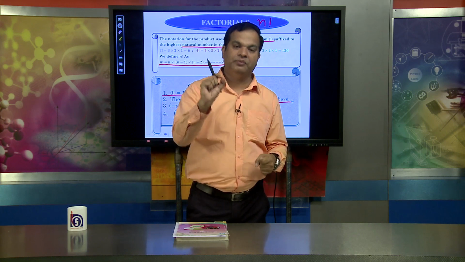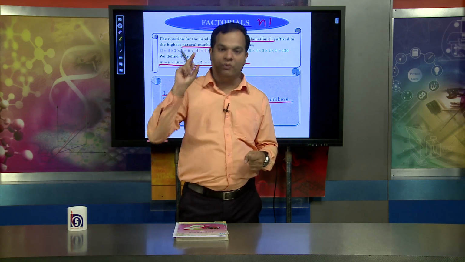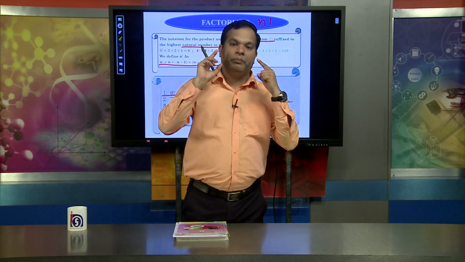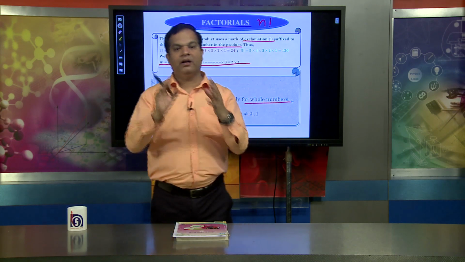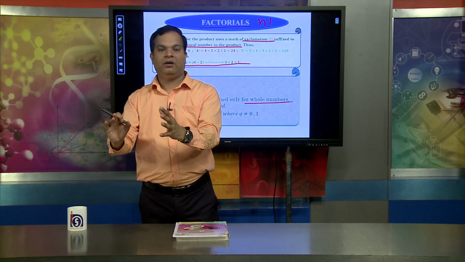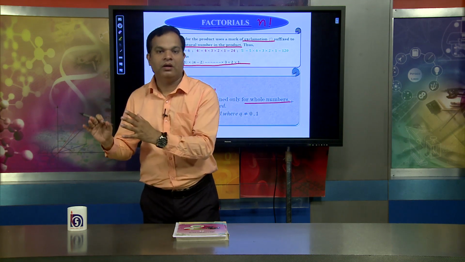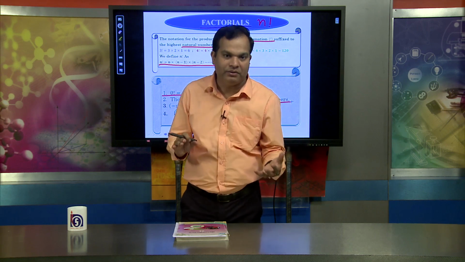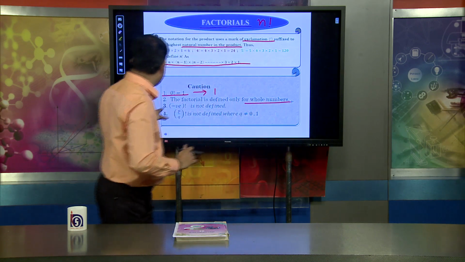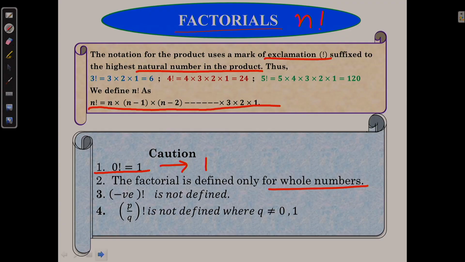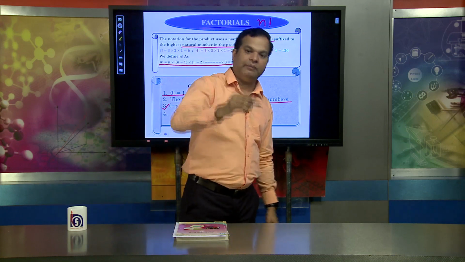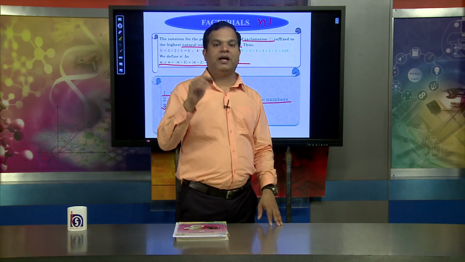That is a very important thing. The first principle is that the value of 0 factorial is 1. Second, the factorial value can be found or applied only for whole numbers, not for fractional or decimal values. Third, the negative part is not defined. We cannot define factorial on a negative number like minus 5 factorial.